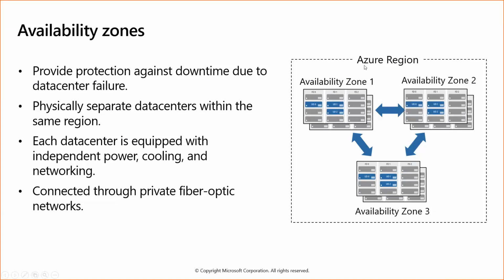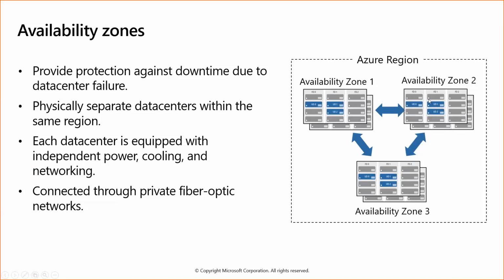So this is a data center: data center 0, data center 1, and data center 2. And a combination of data centers is called an availability zone. And a combination of availability zones is called an Azure region. Okay, so it provides protection against downtime due to data center failure. So if any of these data centers fails, it can be connected to any of the data centers from availability zone 2.